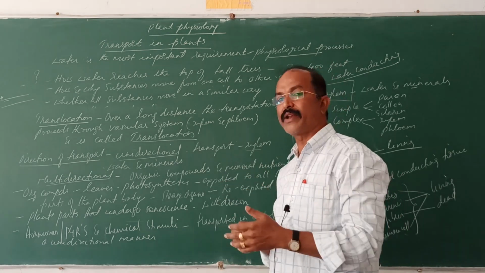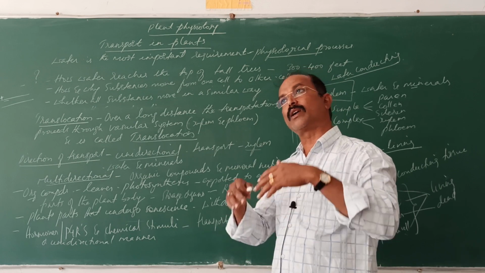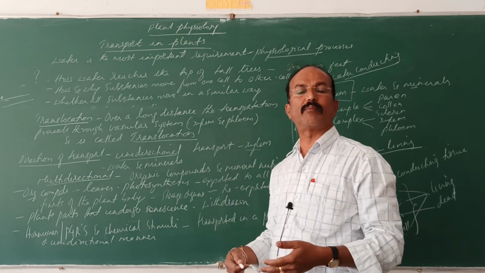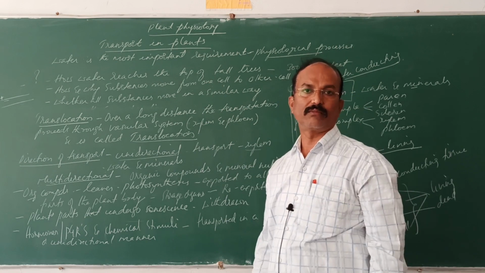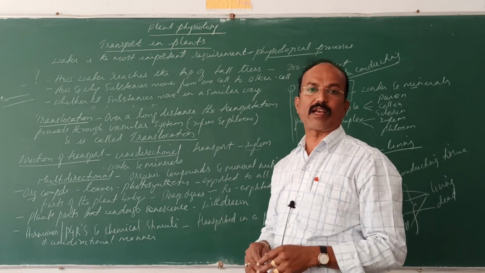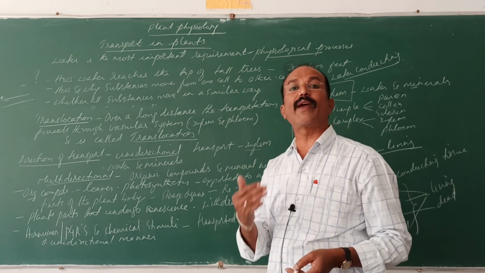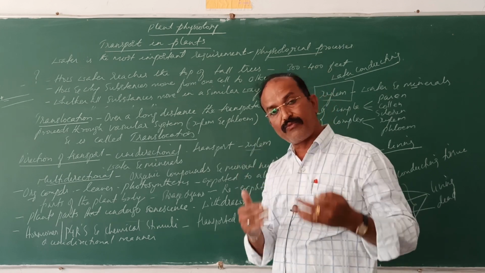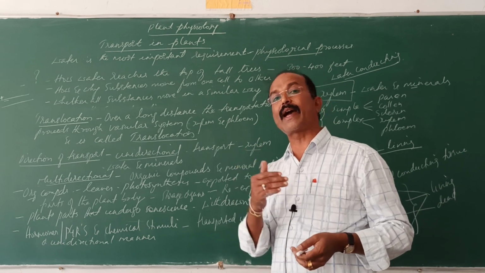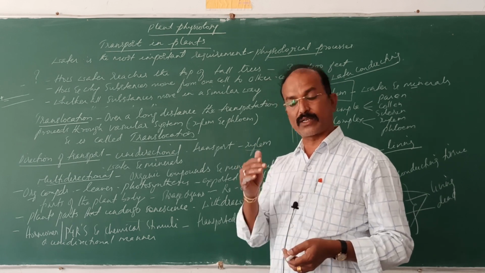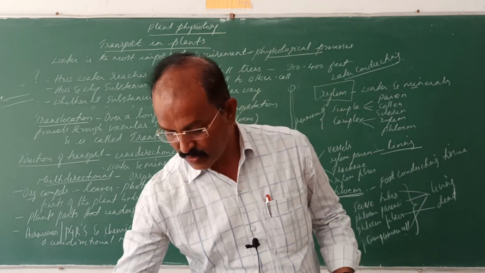So the food materials, the organic compounds, the water and minerals are transported within the plant body from root to tip and from tip to root. So this is the transport in plants. What are the means of transport, the ways or mechanisms by which these minerals, nutrients and food materials are transported? That we are going to discuss in the coming class. Okay, thank you.